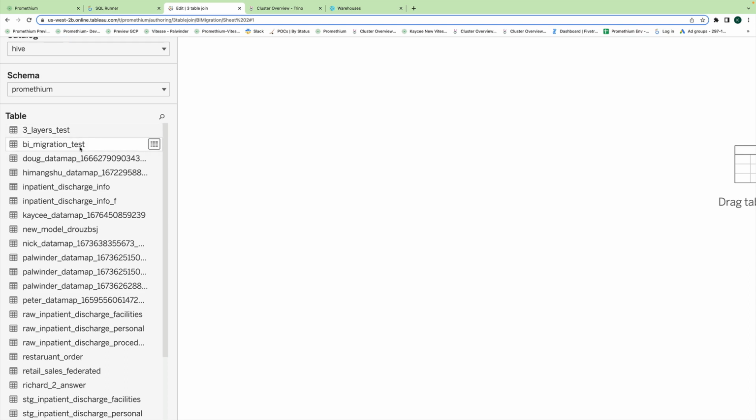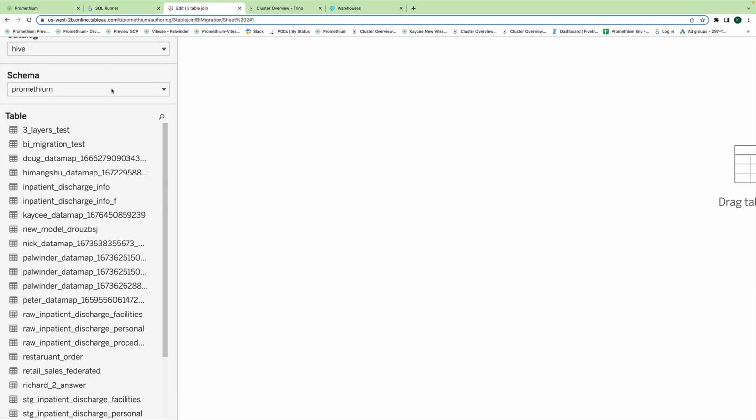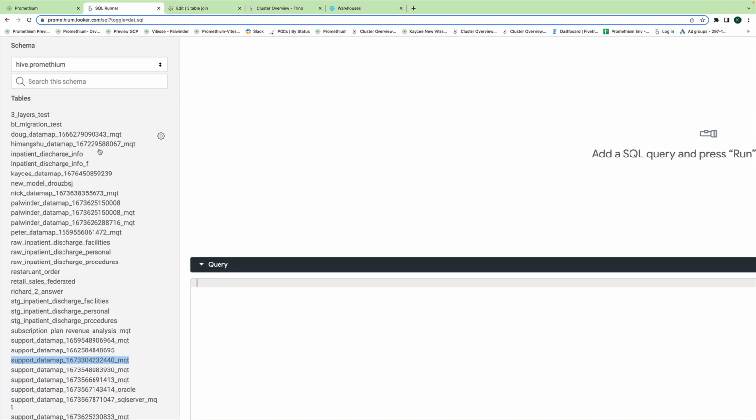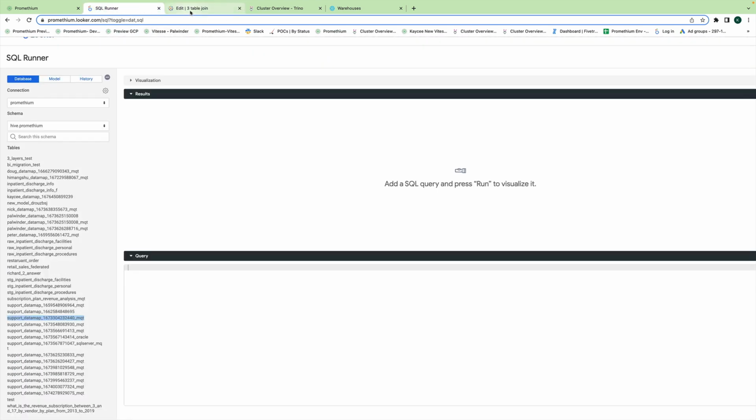So now what you actually have here is both BI tools are connected to Promethium, and because they're connected to Promethium, they are now seeing the same thing. So check, that's one. But maybe that's not so special, right?